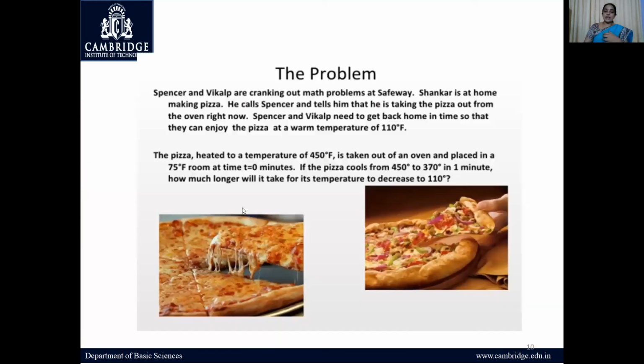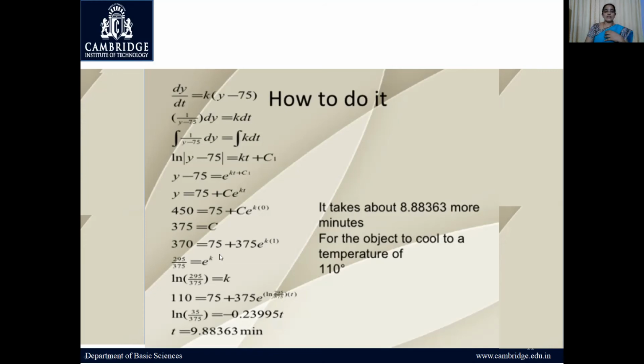Now, what is the question? I want to know how much longer it will take for its temperature to decrease to 110 degrees. So using the available data, I'll find out the value of t for a certain temperature. I need the time taken to reach 110 degrees. I'll substitute all the constants and given data and get the value of t as 9.88 minutes. So it takes about 9.88 minutes for the pizza to cool down to 110 degrees centigrade.